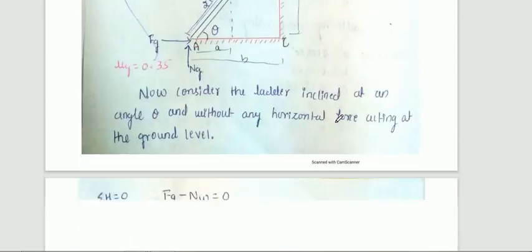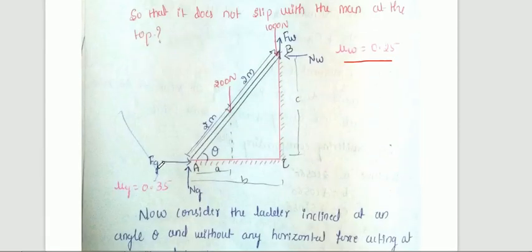Only two horizontal forces are there: Fg and Nw. Fg minus Nw, or Fg is equal to Nw here. So that is summation of horizontal force equal to 0.